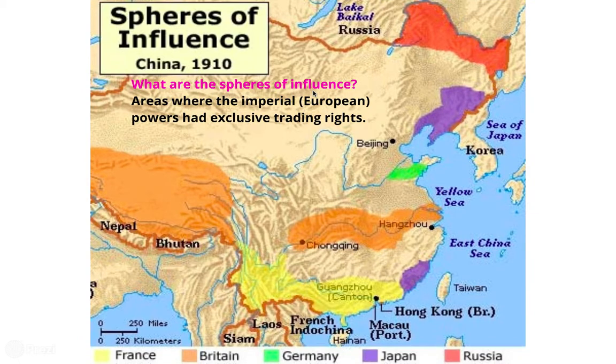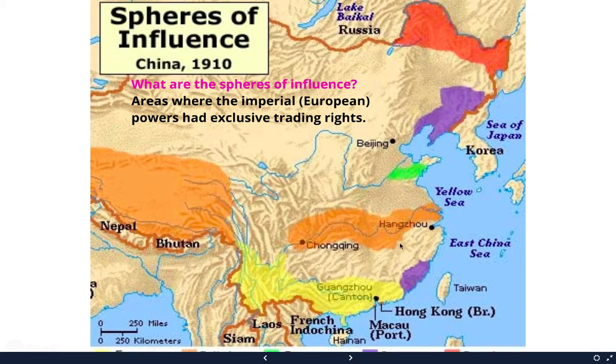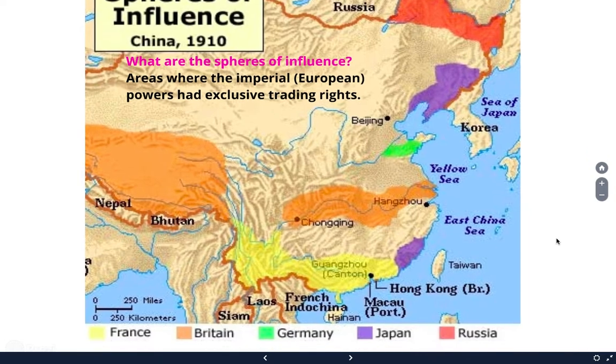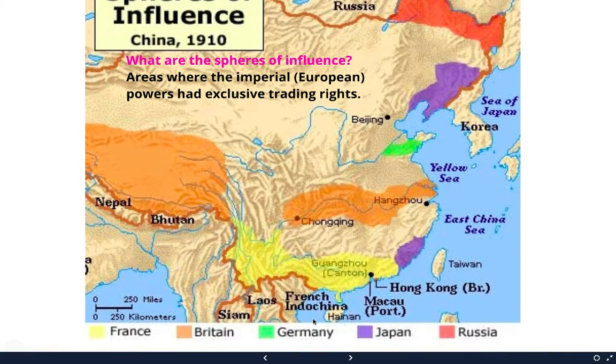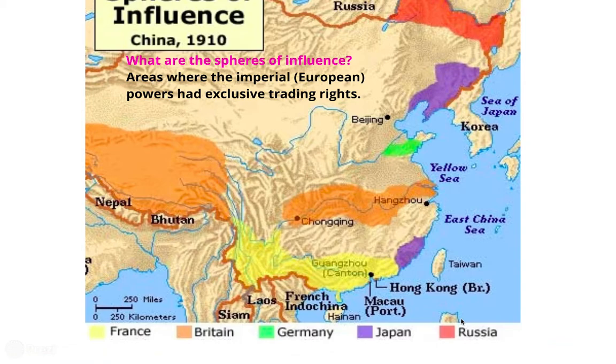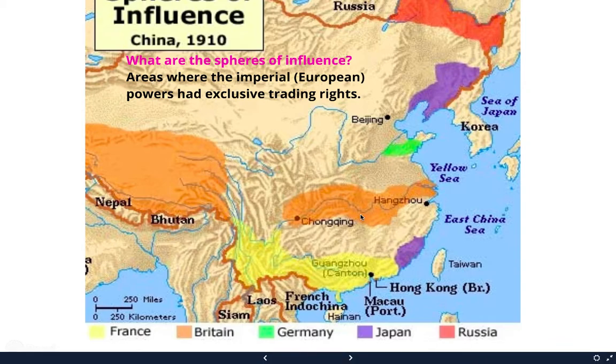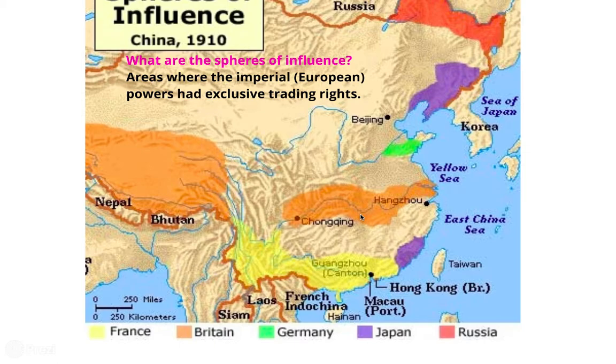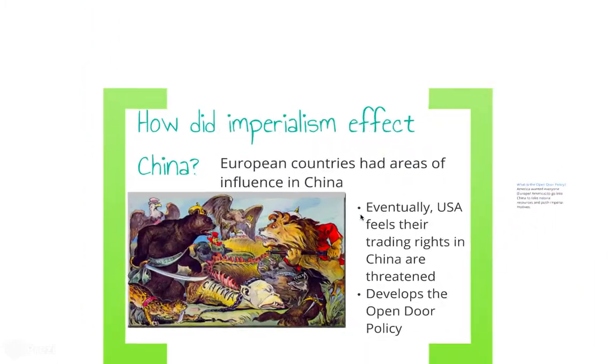Now, spheres of influence. What are the spheres of influence? They are areas where the imperial, like European powers, had exclusive trading rights on certain areas. And China had a sphere of influence. If you look here at this diagram, and I'm going to scoot it up a little bit, you have Britain, France, Germany, Japan, and Russia that were involved. Now, what's interesting is that the United States is going to be upset that they're not as involved in the spheres of influence in China, and so what they will create is an open door policy.